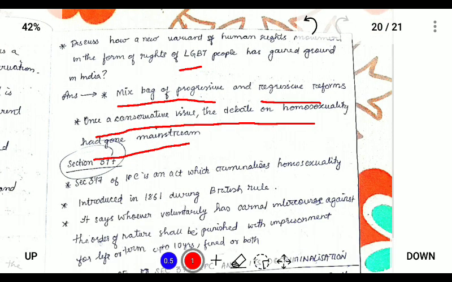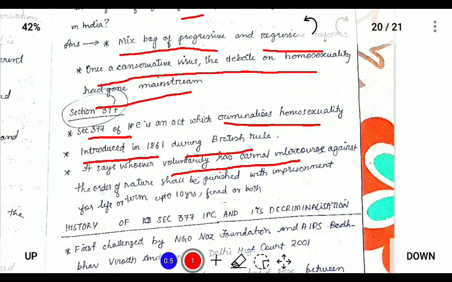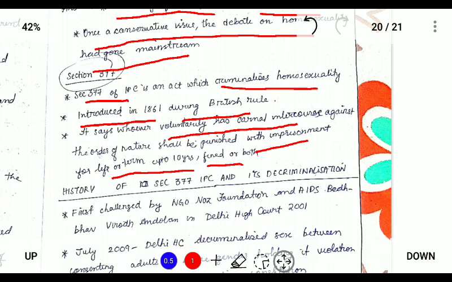The most regressive act is Section 377, an IPC provision which criminalizes homosexuality, and it was introduced in 1861 during British rule. It says that whoever voluntarily has carnal intercourse against the order of nature shall be punished with imprisonment for life, or up to 10 years, or fine, or both. However, the present society in the world and in India has progressed so much that many people are beginning to accept the LGBT community as a third gender.